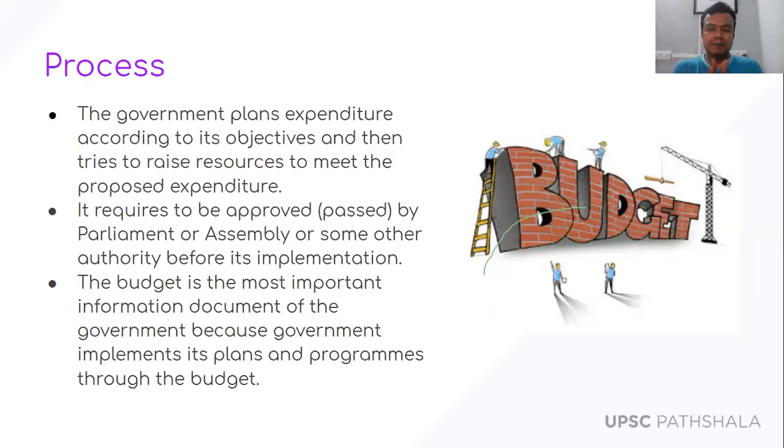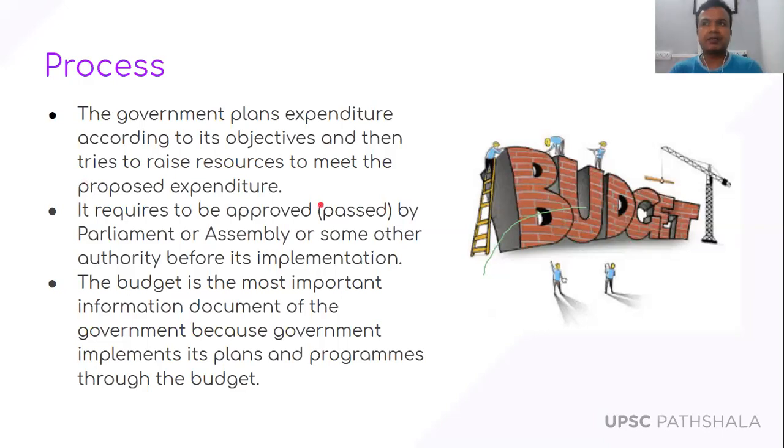So first, the government makes an estimation of the expenditure that we are going to spend, like 1 lakh crore rupees, the combined expenditure of all the government schemes. What are the various components of the government expenditure, that also we are going to discuss. But first they make a plan of expenditure and then they try to raise the resources to meet the proposed expenditure, right? So the budget requires to be approved by the parliament or assembly.